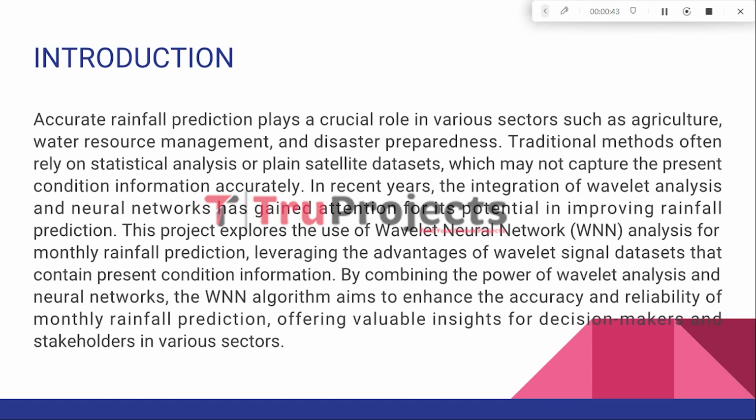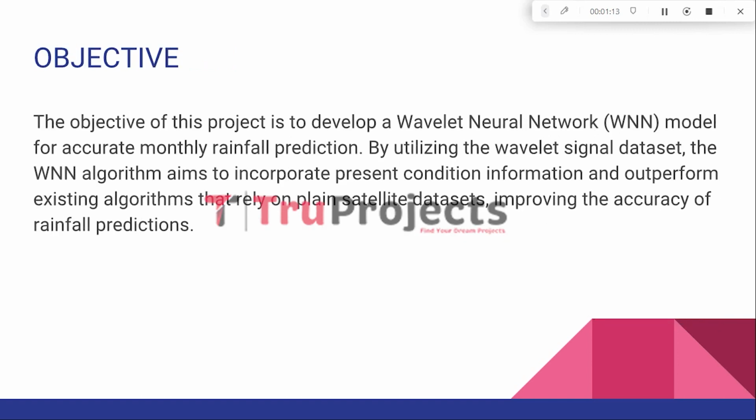This research investigates the application of wavelet neural network analysis to predict the monthly rainfall. By leveraging the strength of the wavelet signal dataset that encompasses the present condition information, the WNN algorithm aims to improve the precision and dependability of monthly rainfall predictions. The outcome of this study holds significant value for decision makers and stakeholders across various sectors by providing valuable insights. The aim of this project is to create a wavelet neural network model that can predict monthly rainfall